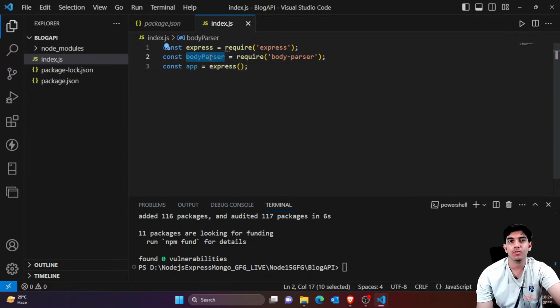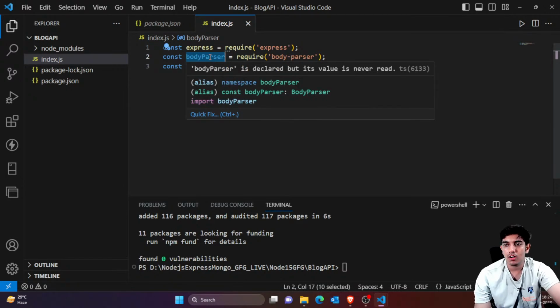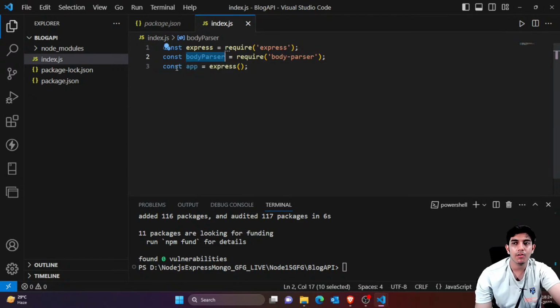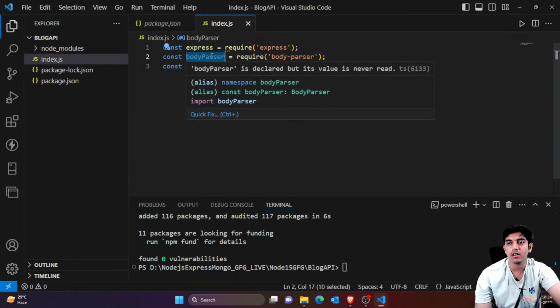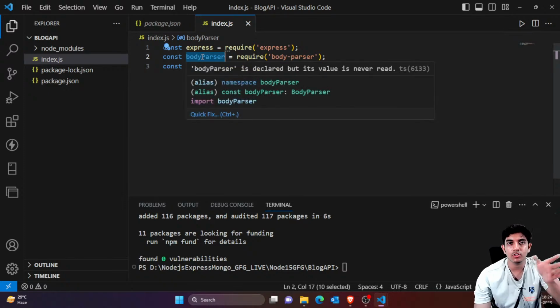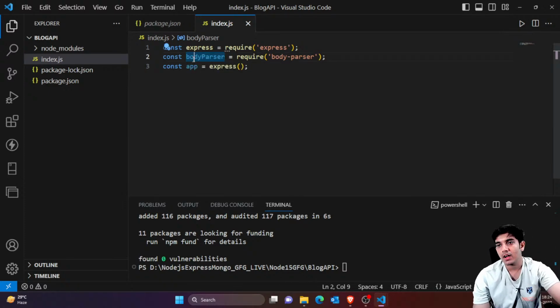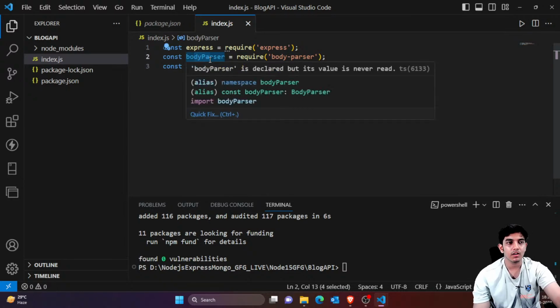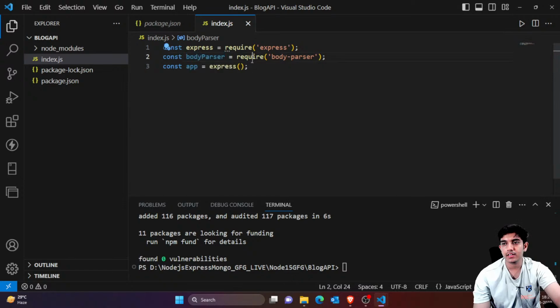Whenever you are bringing some data from front end to back end, or suppose you are bringing some user data from front end to back end, the back end must understand that this is a JSON format data. For that, we would be using body parser. That is, data coming from front end would be parsed into JSON format data, and we can recognize the key value pairs later on. That's why we would be using body parser, right? So I think that's it.